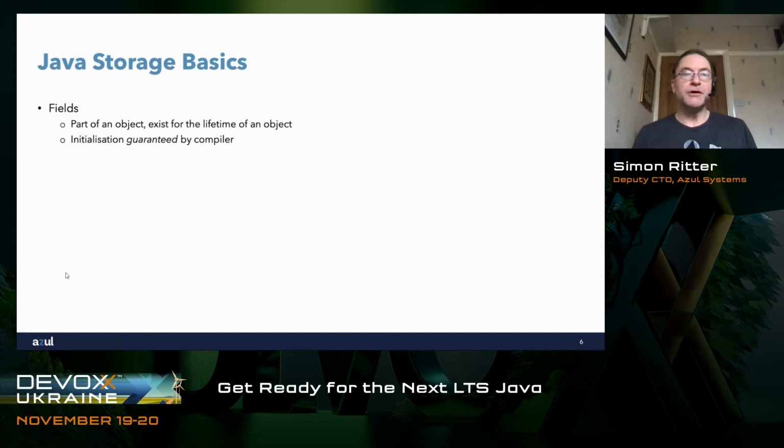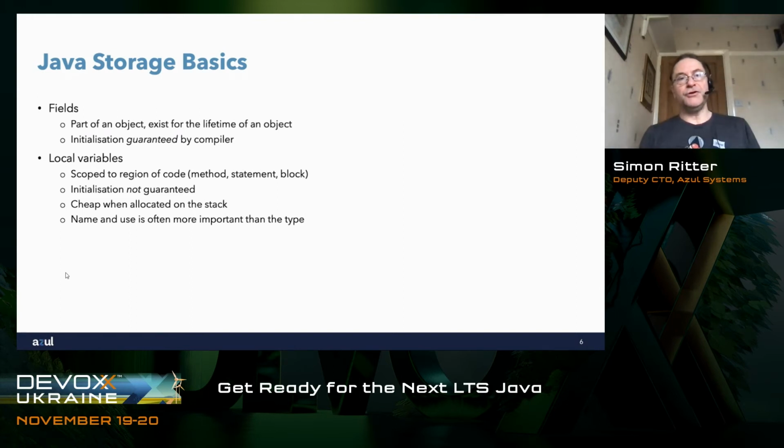And the instance fields will store data relative to that object, and they will exist for the lifetime of that object. They're part of the object. The important thing about that is that the initialization of those fields is guaranteed by the compiler, meaning that if you create an int as a primitive variable, even if you don't set a value for it, the compiler will set it to be 0. Same with a Boolean, it will set it to false. And if you create a reference to an object, if you don't set a value for that, the compiler will set it to null. So you're guaranteed that the compiler will set values for these things.